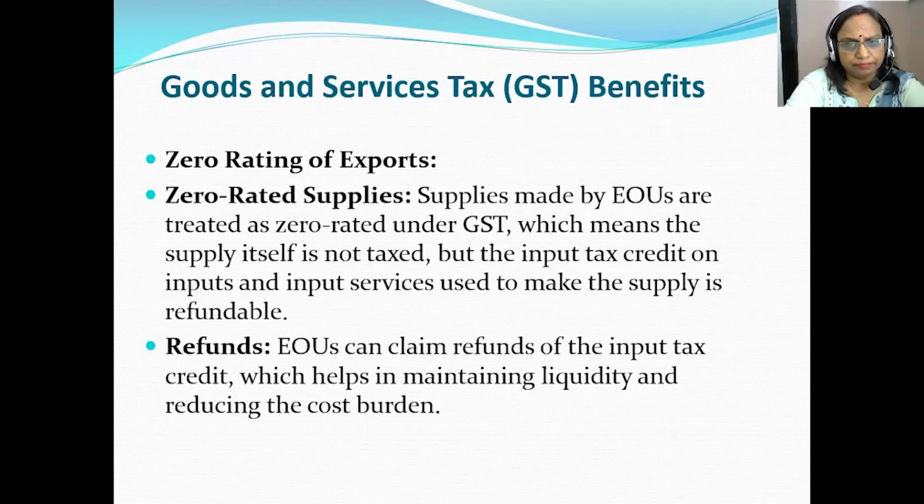EOUs can also claim refunds of the input tax credit, which helps them in maintaining liquidity and reducing the cost burden on the EOUs.